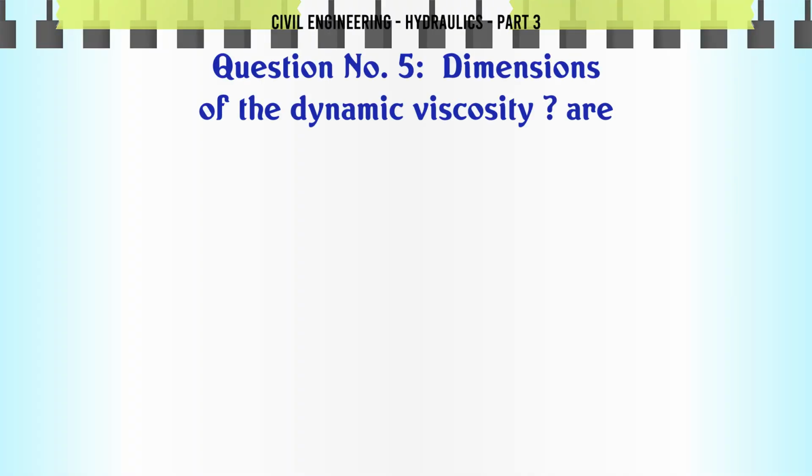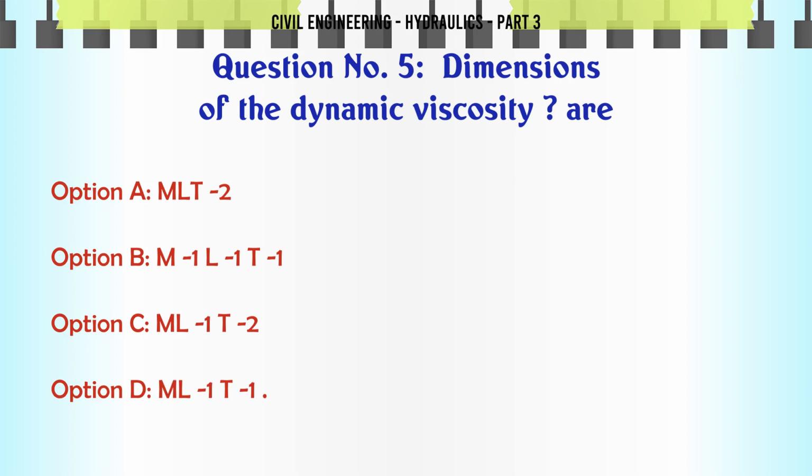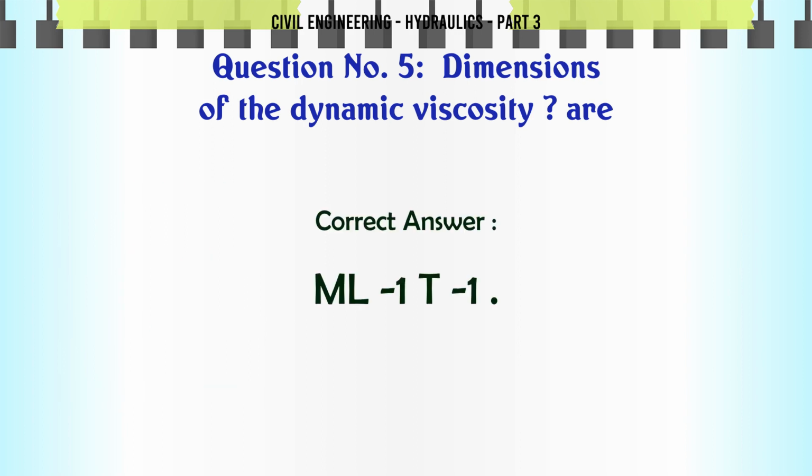Dimensions of the dynamic viscosity are: A, mLT⁻²; B, m⁻¹L⁻¹T⁻¹; C, mL⁻¹T⁻²; D, mL⁻¹T⁻¹. The correct answer is mL⁻¹T⁻¹.